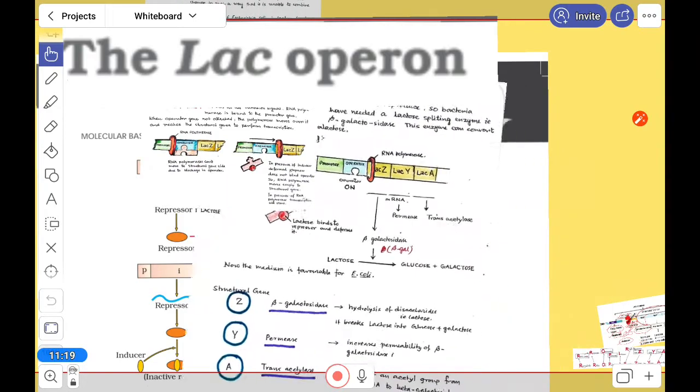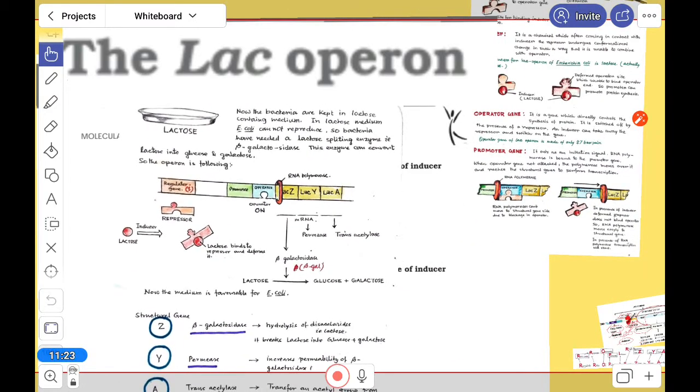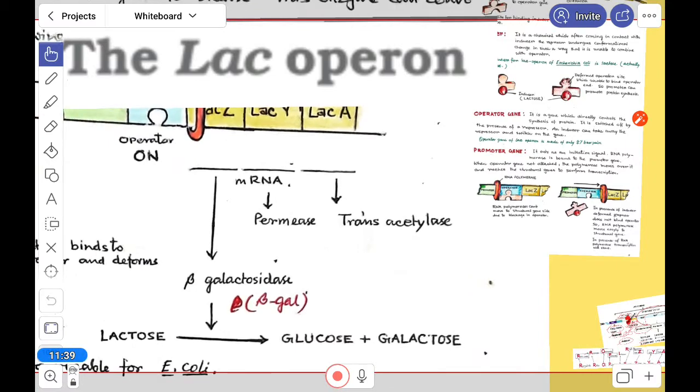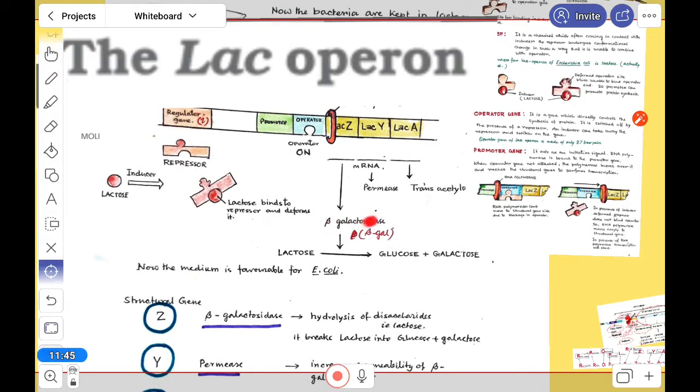So if we look at this, protein synthesis will start in Z, Y and A. These three genes produce the mRNA, and after that beta galactosidase, permease, and all these can be produced.